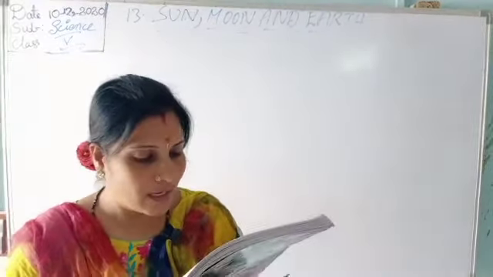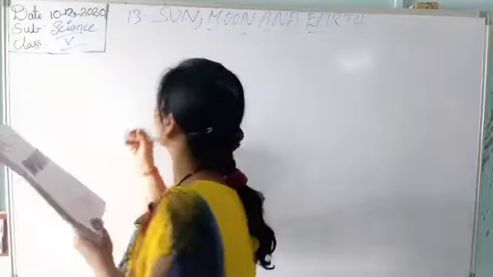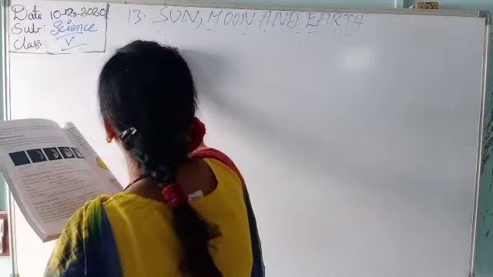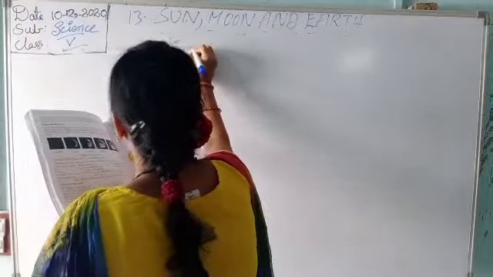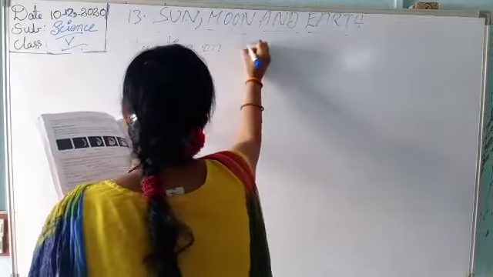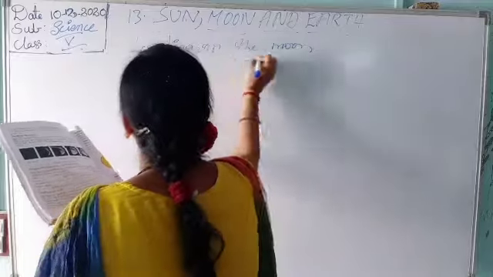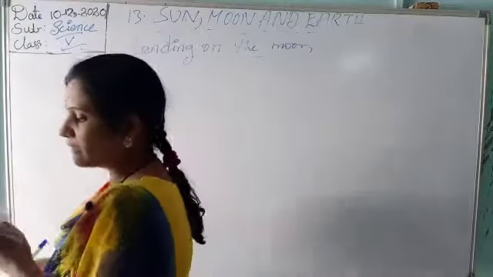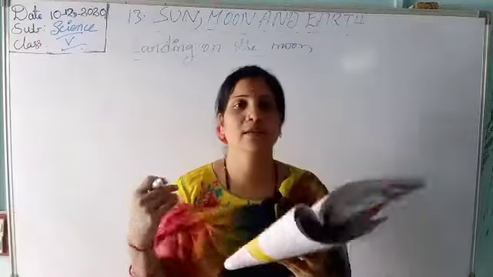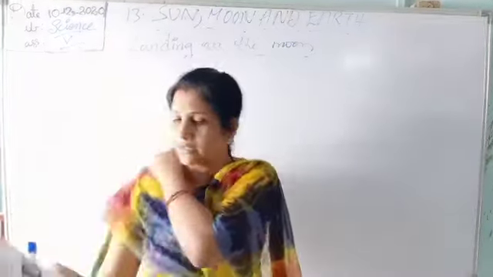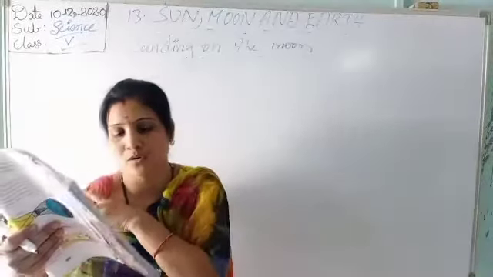Next, landing on the moon. Today we will start landing on the moon. You know Neil Armstrong who went. Landing on the moon means those who went to the moon.